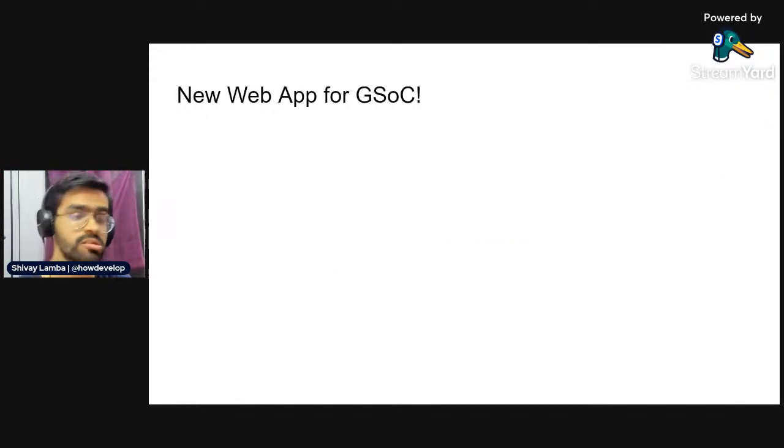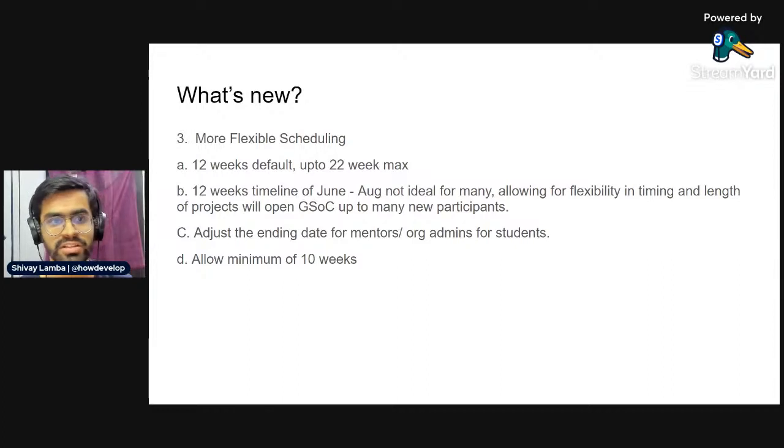Also, as a side note, there's going to be a new web application for Google Summer of Code that is being completely rebuilt. The official timeline for Google Summer of Code 2022 will be launched somewhere in late December, early January of next year, that is of 2022. And basically, that's pretty much it with respect to some of the biggest changes.